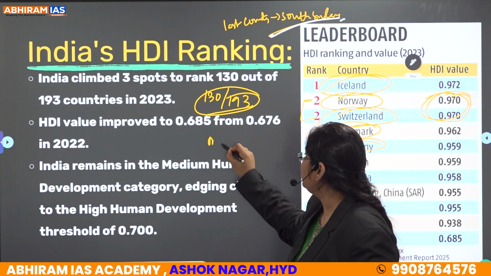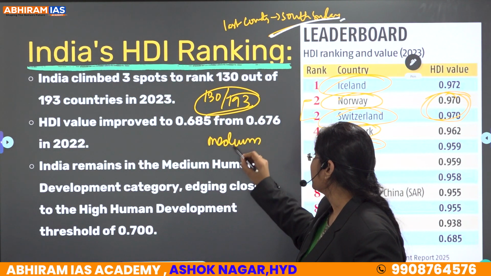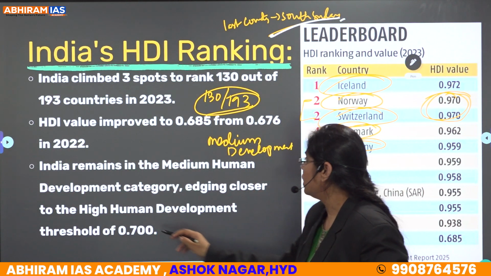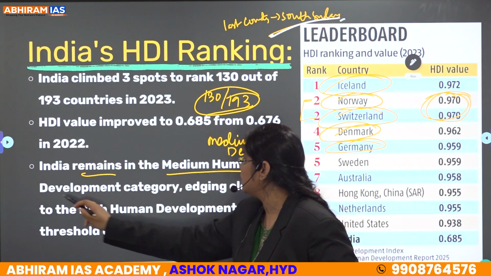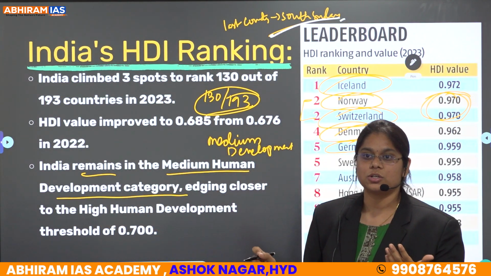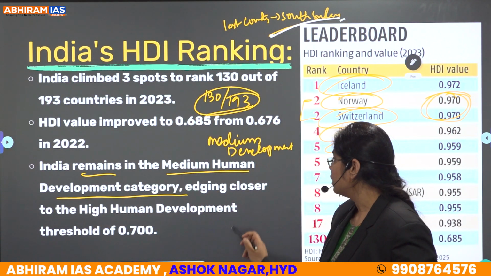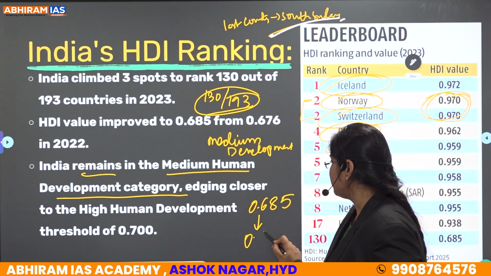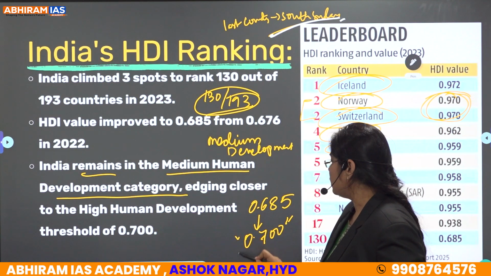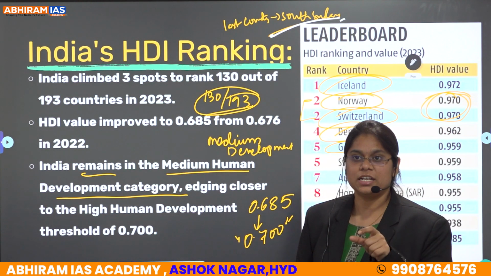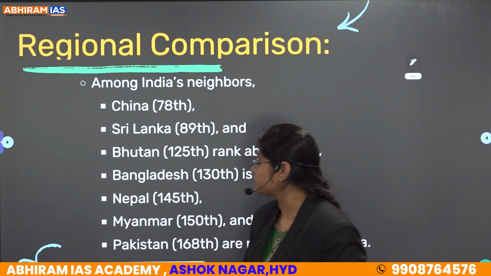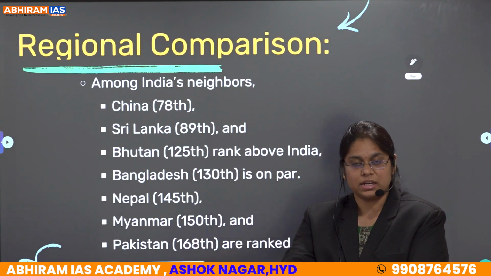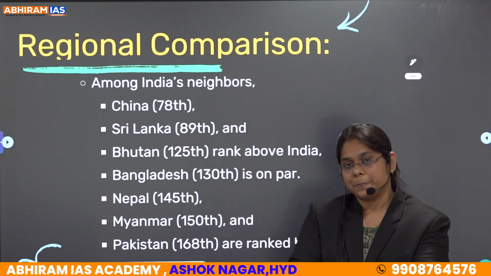are in the medium development stage. Medium development category. Okay, India remains in the medium human development category, inching closer to the high development category. We are at 0.685, and 0.7 is the value to categorize as high development category. Now further, let's see the neighboring countries and what their values are.